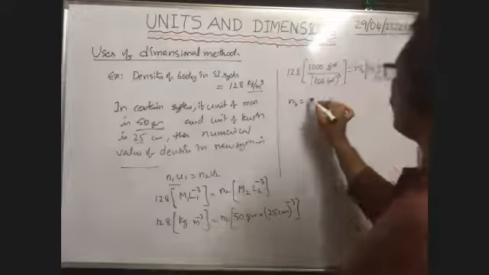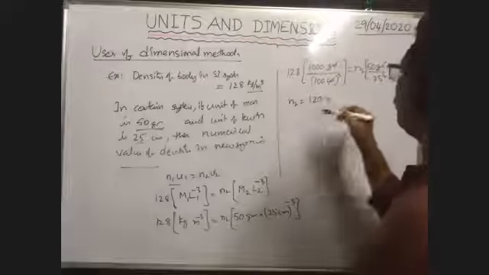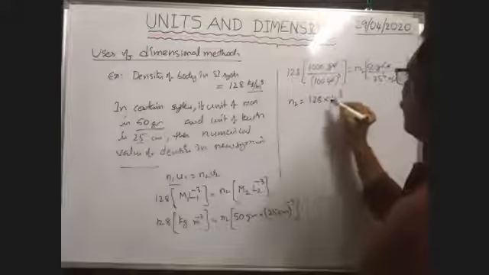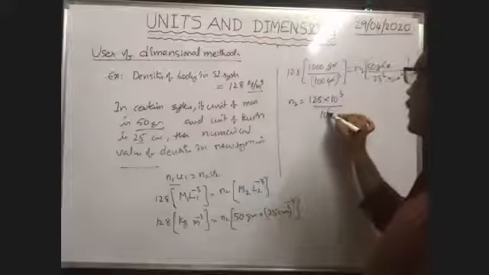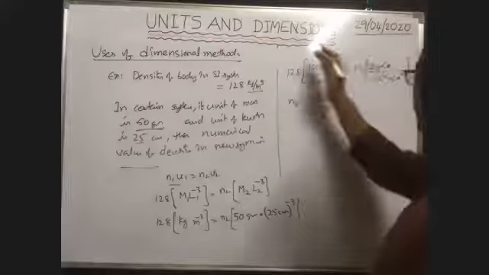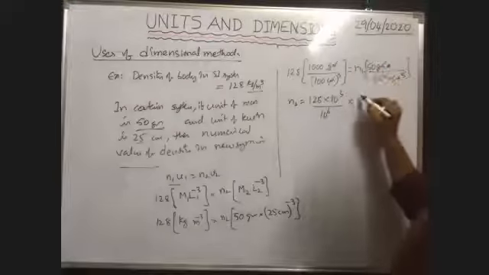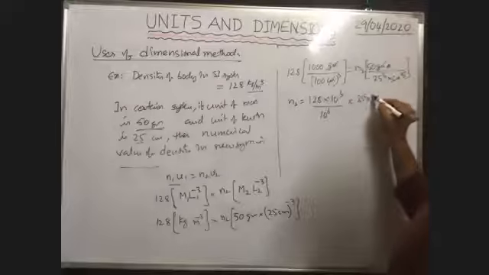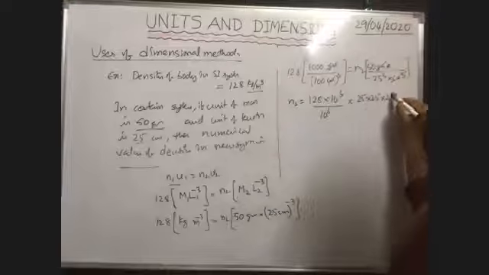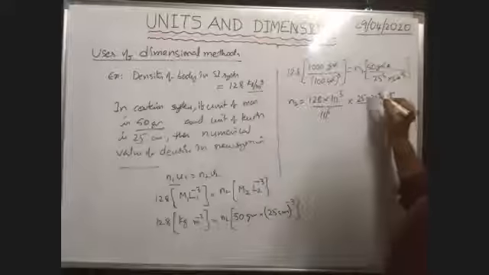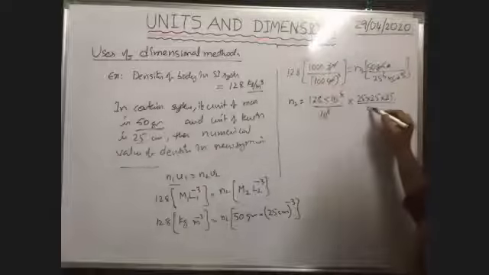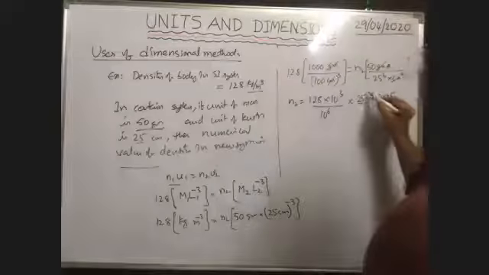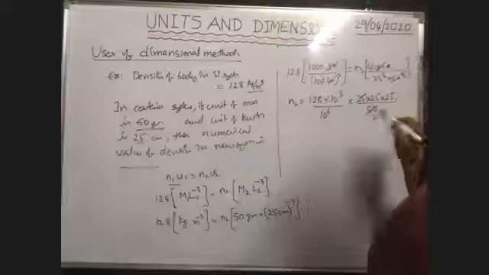here we see 128 into 10 to the power of 3, and 10 square whole cube means 10 to the power of 6, do cross multiplication. 25 cube means 25 into 25 by 50, because when you do cross multiplication, 50 comes to the denominator.